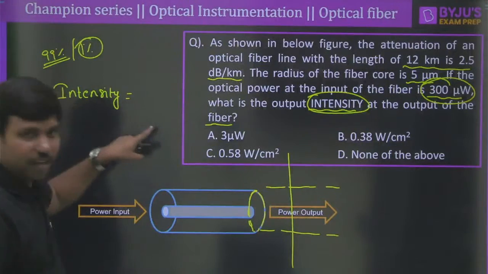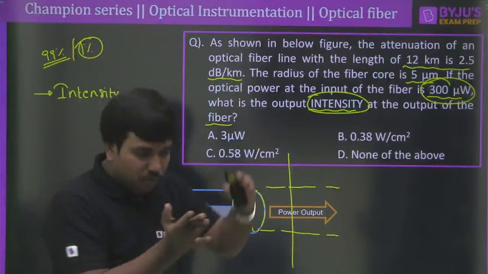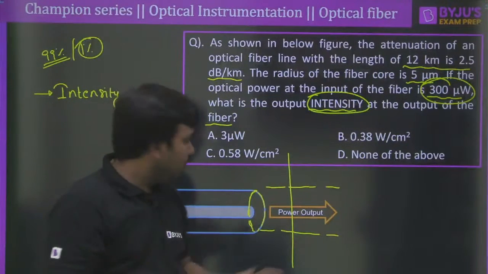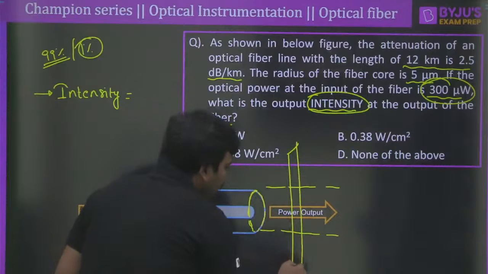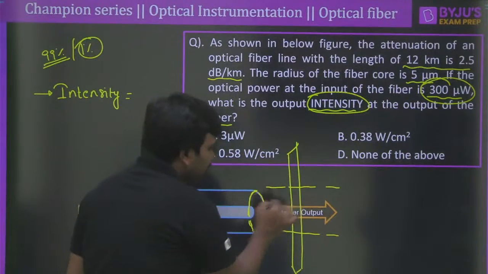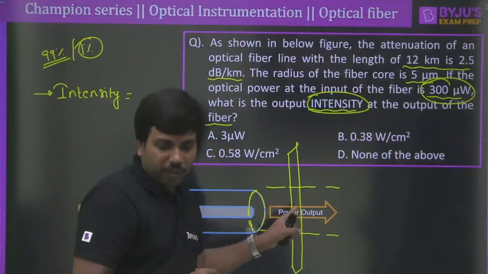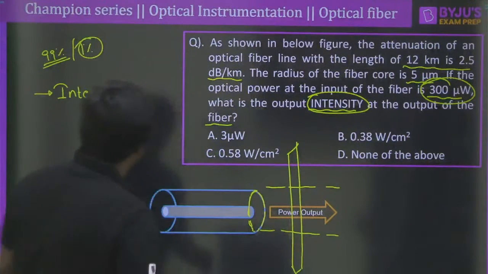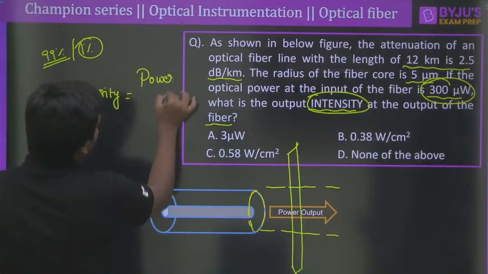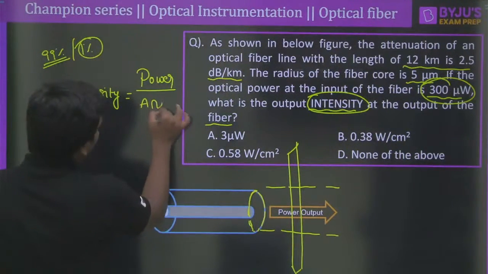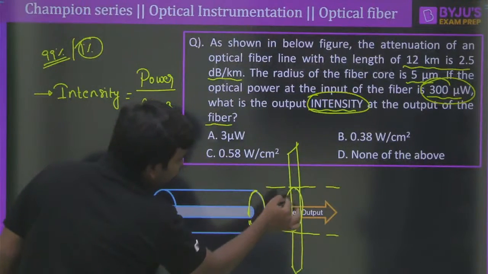The intensity can always be given as how much power is falling on a particular area. Clear? If you take some kind of surface here, let us assume that all the light is falling on this particular surface. It will naturally form a circular cross-sectional area here, right? Power per area of cross-section is considered as the intensity. So it has to be assumed that the full circular area is covered here.